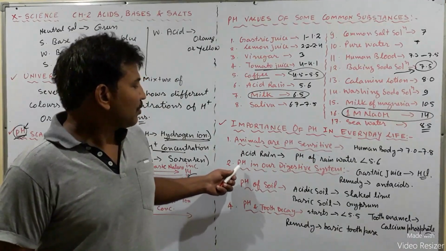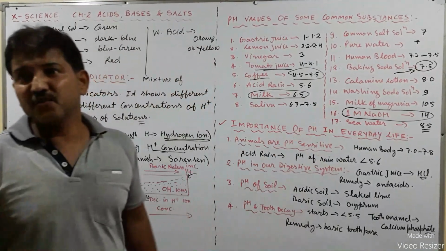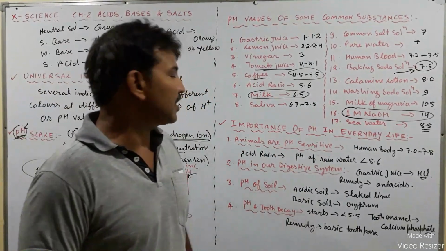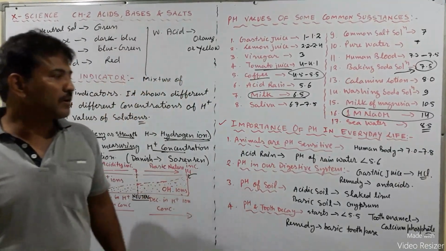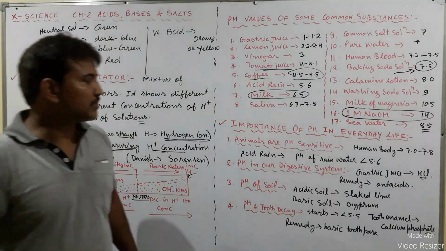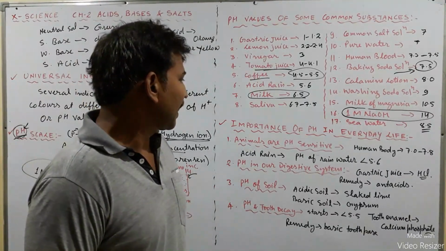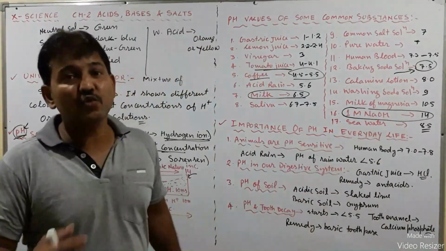Now let us talk about the pH in our digestive system. As you have already done in chapter number 6, life processes, human digestive system. In our stomach, we have a digestive gland, that is the gastric glands, that releases hydrochloric acid. That is, gastric juice releases hydrochloric acid, and it is a strong acid.